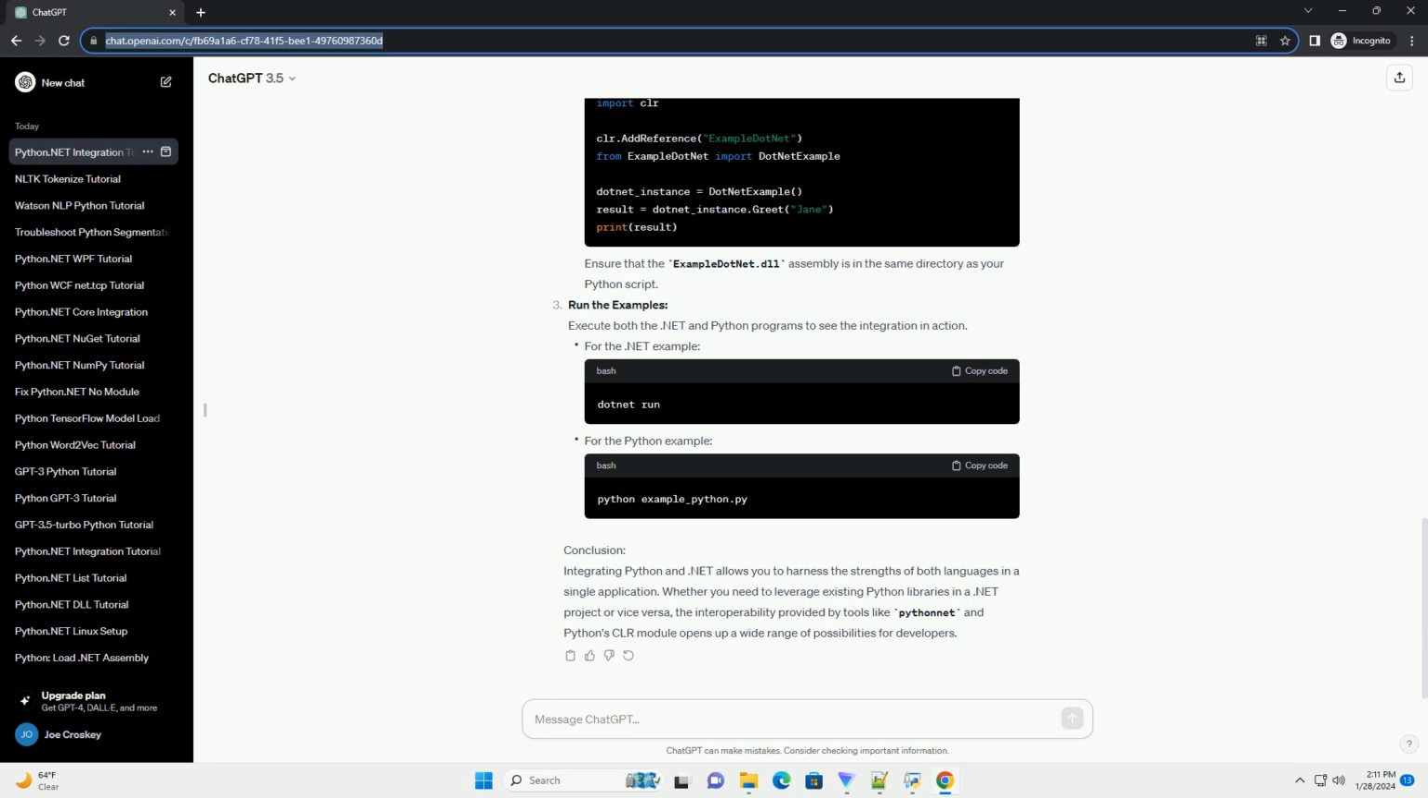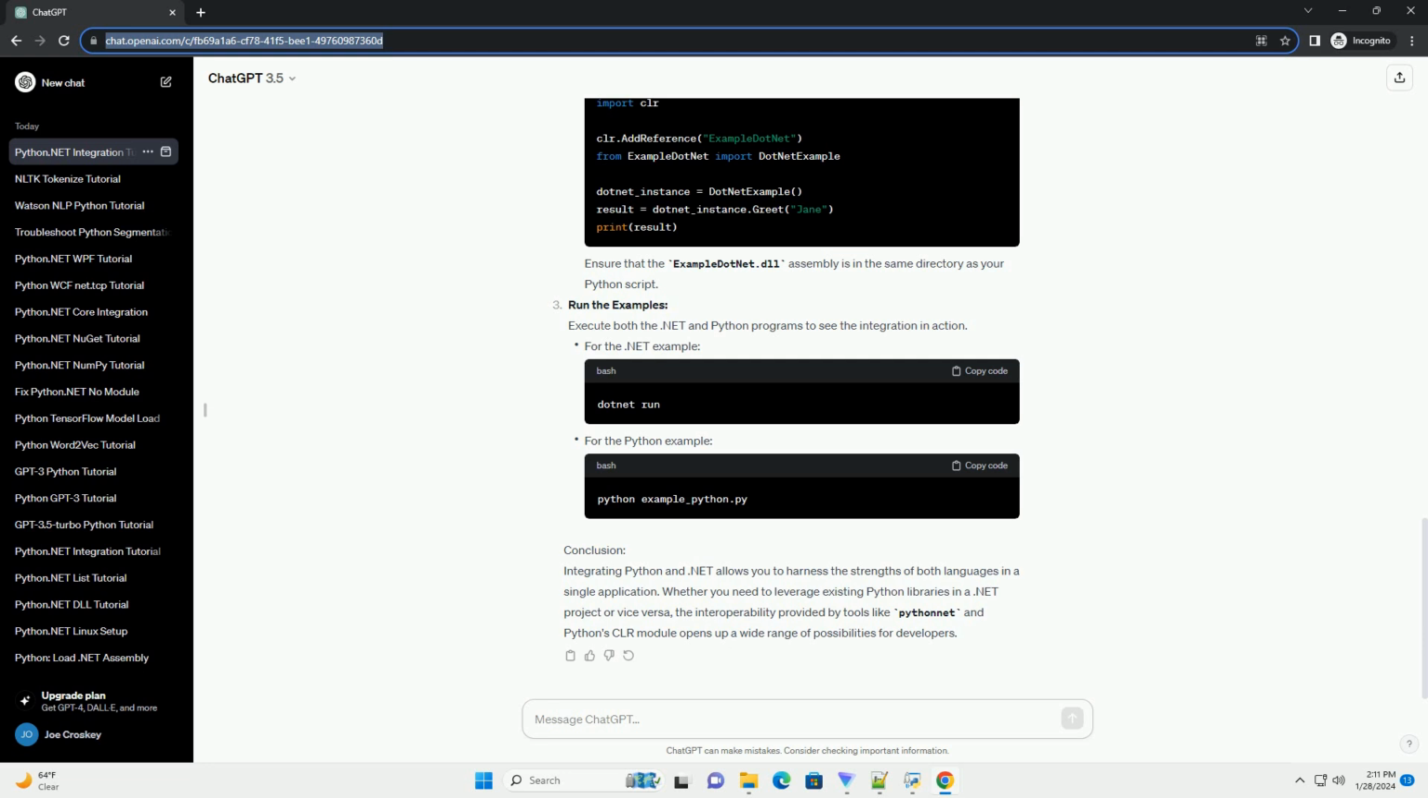ChatGPT. Title, Integrating Python and .NET, a comprehensive tutorial with code examples. Introduction. Python and .NET are two powerful and popular programming languages that serve different purposes. Python is renowned for its simplicity, readability, and versatility, while .NET is a robust framework developed by Microsoft for building Windows applications and web services.